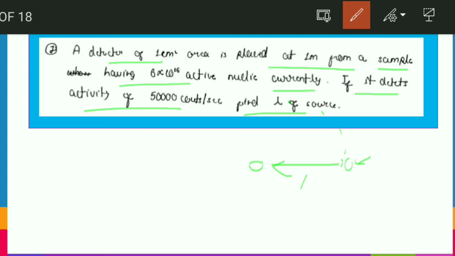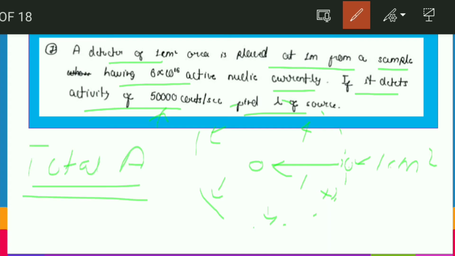So what we can do is make a spherical region around it. Currently it has detected this number of counts in 1 centimeter square of area. So can we find the total activity which is received by this spherical surface? Yeah, why not? Let's see what it will be. Total activity in this spherical surface, what we can write, let's move to our next slide, friends.